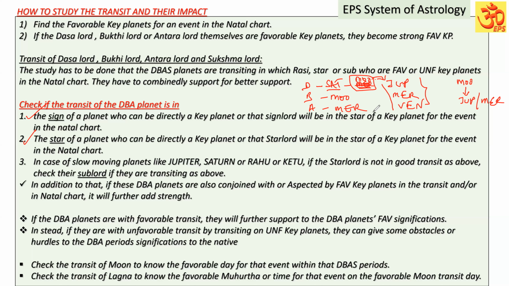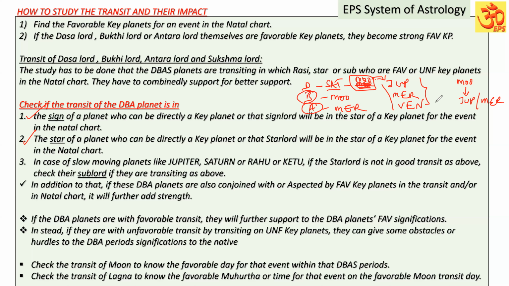So it means the Saturn star lord also, the Dasa planet star lord also, will be directly the key planet for the particular event in the natal chart, or in the star of the planet which is a key planet in the natal chart. I hope you have understood. The same rule is applicable for the Bhukti, Antara, and Sukshma. So it means the Dasa, Bhukti, Antara, Sukshma planets, importantly the DBA planets, will be in the sign and star of a planet.